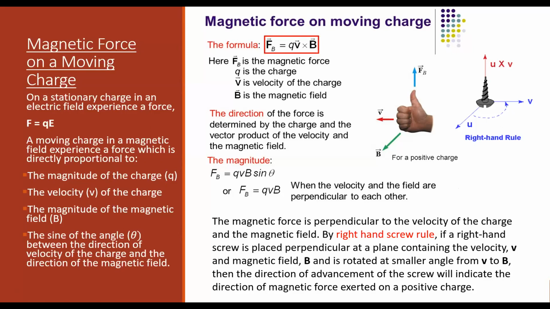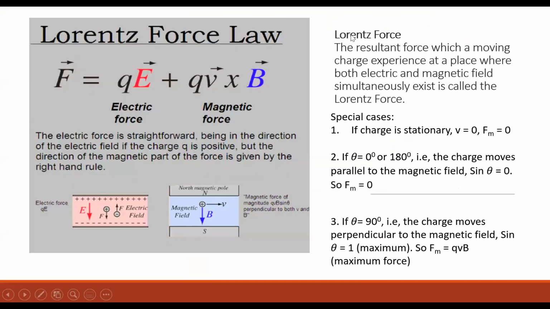Now let us go into more detail of that. You have already learned in electrostatics that if a charged particle is placed in an electric field, it will experience a force Q into E, where Q is charge, E is electric field. The force is in the direction of the electric field if charge Q is positive, but in the opposite direction if the charge Q is negative.